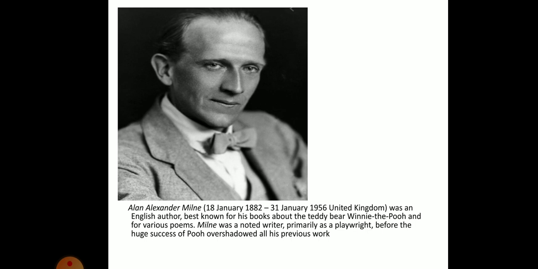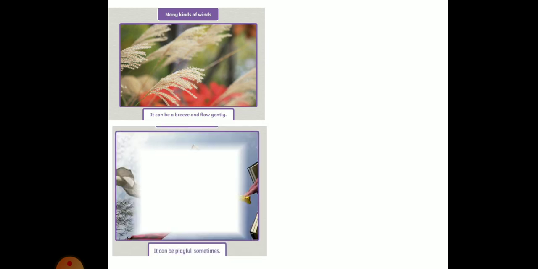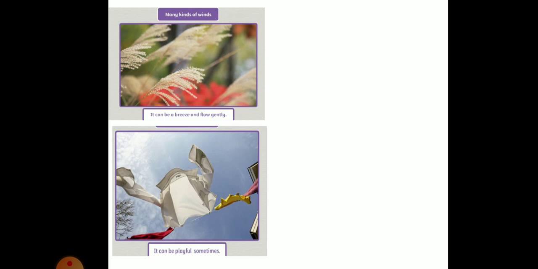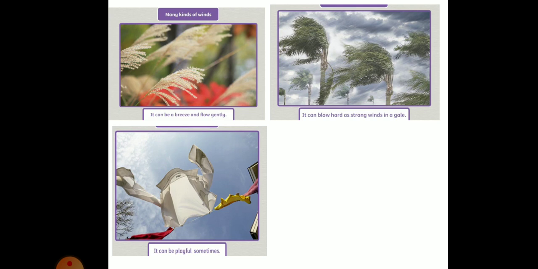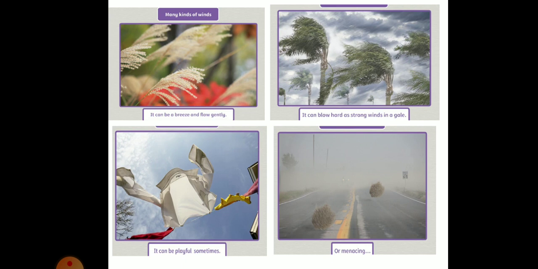So, let's begin with the poem The Wind on the Hill. Now, the wind can be of many kinds, children. The wind can sometimes be gentle. See the first picture. It can be a breeze. Then it can sometimes be playful also. When mummy dries the clothes on the clothes line, the clothes move, right? When she hangs the clothes on the clothes line, it is sometimes playful also. It can sometimes be really very strong. You can see in the picture how strong the wind is, and sometimes it can really be threatening. So that is menacing.